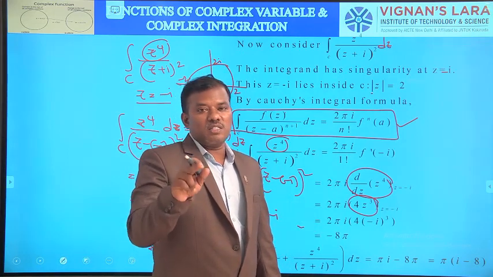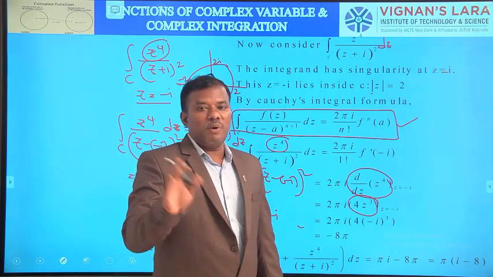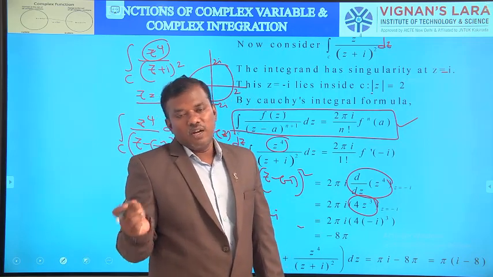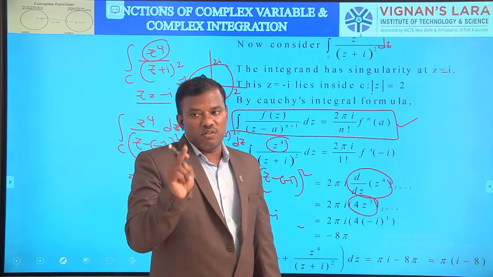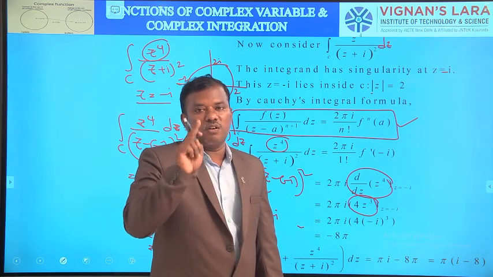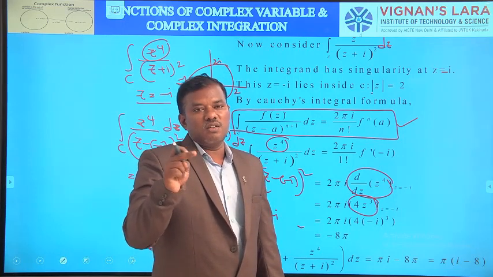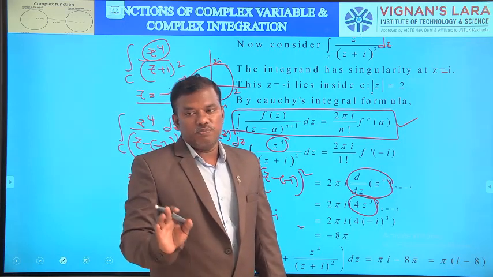So clearly minus i lies inside C. So apply either the integral formula or the generalized Cauchy's integral formula. Integral formula is applicable whenever the singular point is repeated only one time. If repeated more than one time, we can apply the generalized Cauchy's integral formula. That's it.